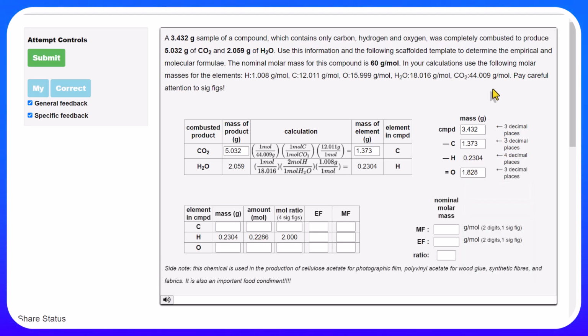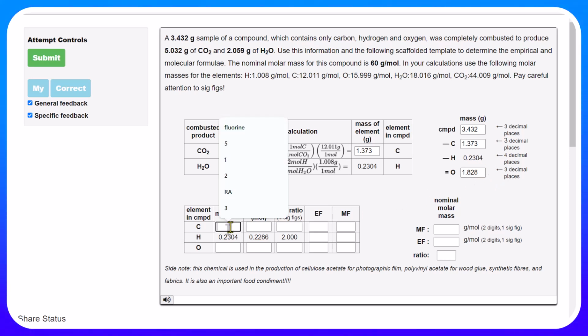Okay. So, as a check, of course, when we add up the mass of oxygen, the mass of hydrogen, and the mass of carbon, it should give us the mass of the compound. I also try to guide you a little bit in thinking about the sig figs. All of these numbers have 4 sig figs. In the case of hydrogen, that led to 4 digits past the decimal place. Of course, when we do this particular subtraction, what's going to determine the number of sig figs is the fact that the compound and carbon each have 3 digits past the decimal place. So my oxygen will have 3 digits past the decimal place, 4 sig figs.